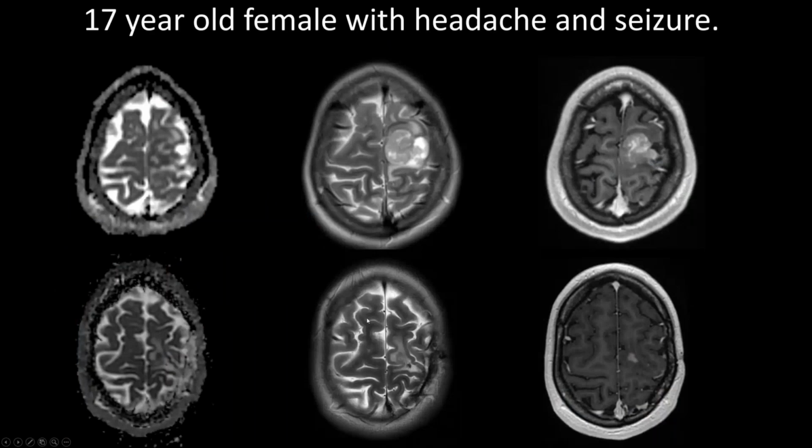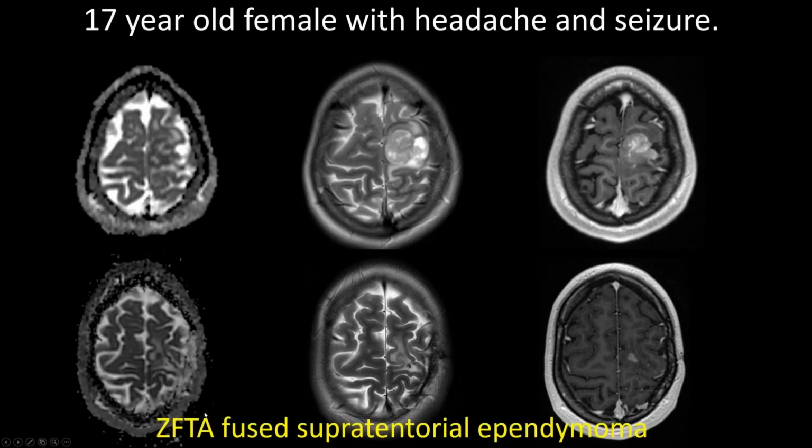Here's an example of a 17-year-old female with headache and seizure. This is an expansile tumor within the supratentorial compartment here. You can see that there is diffusion restriction and heterogeneous enhancement. The differential for this is going to include a supratentorial ependymoma, or you can include other high-grade tumors as well. This was a C11orf95-fused supratentorial ependymoma.